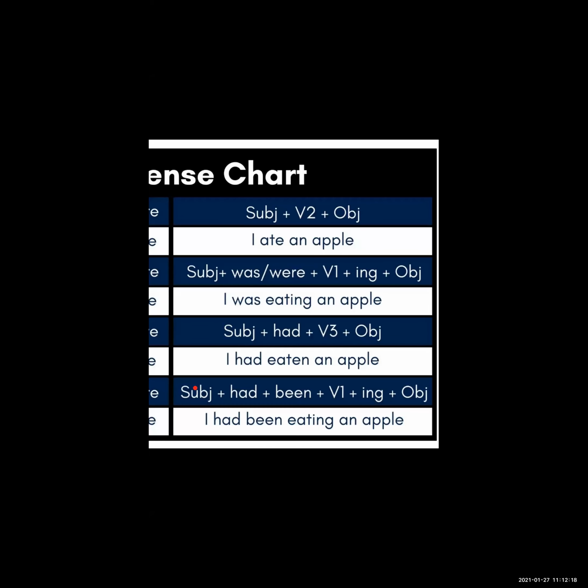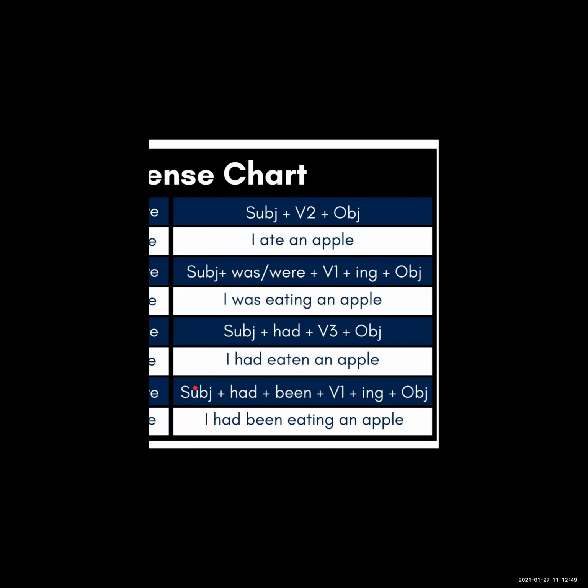Past perfect continuous tense. Okay, so this is the structure: subject plus had plus been plus v1 plus ing plus object. So here we have to include been. Okay, been plus v1 plus ing means fourth form of verb. Okay, so see this example over here: I had been eating an apple. Okay, so I had been eating an apple.